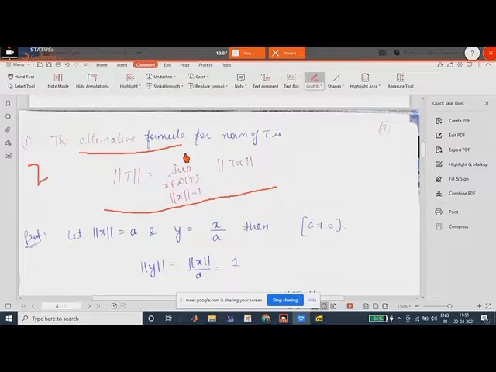Yes, norm of x is needed. This will be a very useful formula. Most of the time you will be using this formula only. Because with norm of x equals 1, in many situations and many examples we can easily take it, or it will be given to us, right? Or some sequence or function will be given whose norm comes out to be 1, right? So if its norm is 1, then we can easily write this formula, right?